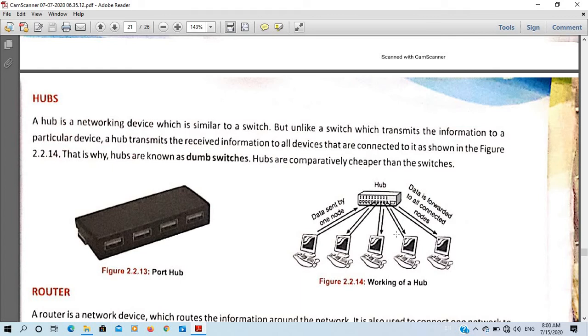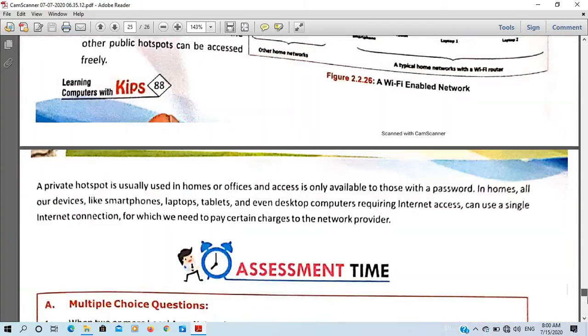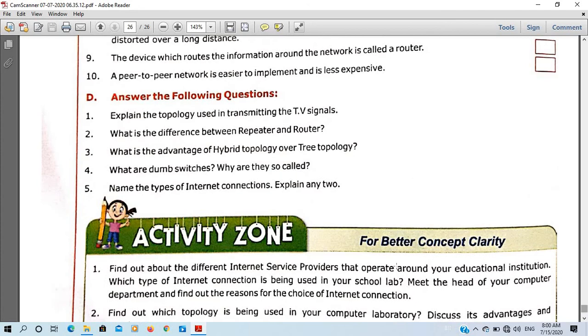Because a switch cares about the address and only transfers the data according to the address given in the packet. I think it is clear. If it is not, you can ask me on WhatsApp or in the video comment section.